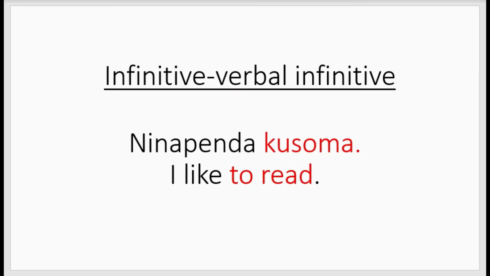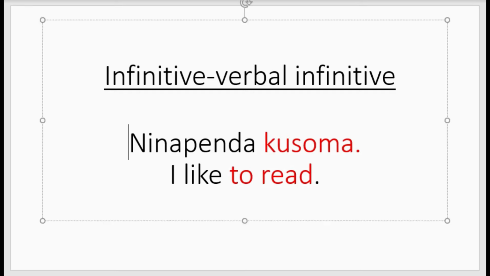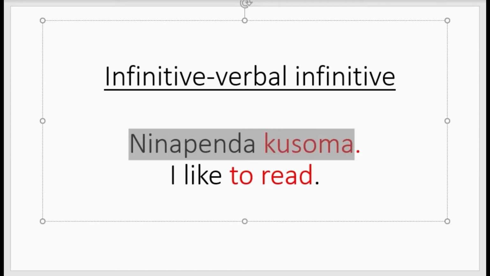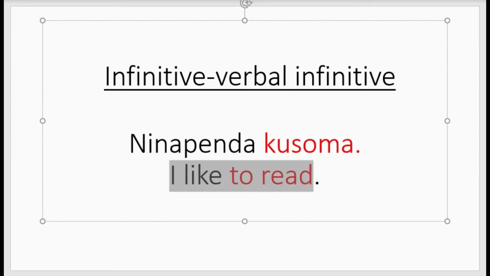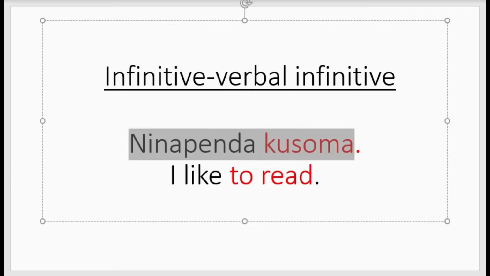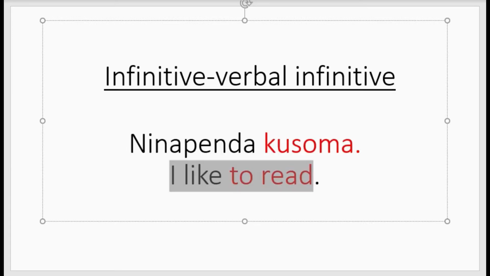Now, verbal infinitives. Example: ninapenda kusoma, I like to read. Ku comes from the verb soma, which means read; kusoma means to read. So these are verbal infinitives.